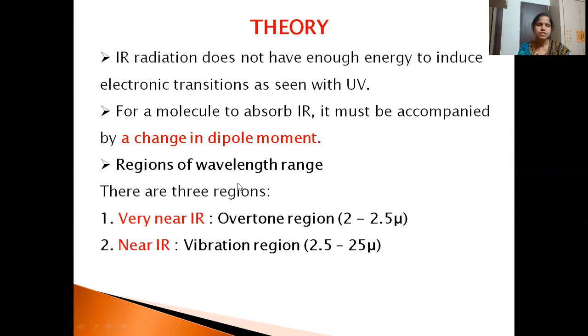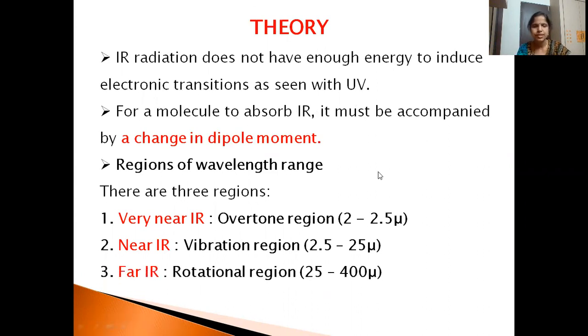The IR range is divided into three regions: very near IR, the overtone region, 2 to 2.5; near IR, the vibrational region; and far IR, the rotational region. Generally, this vibrational region is very important for identifying the functional group region.